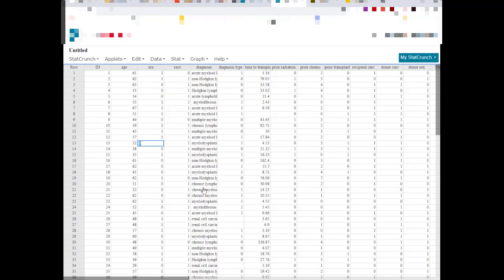And then I also want to include their type of diagnosis and then also their diagnosis type. Now remember, these two columns were columns that you were supposed to be working on your own. And I want to refresh my mind on what these codes were. So I need my code book.